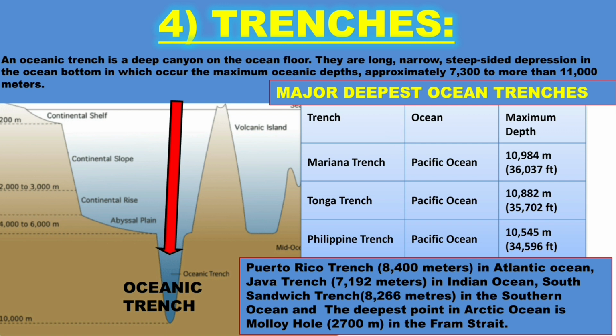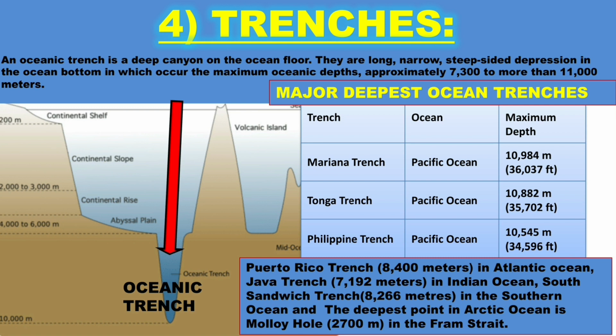Major deepest ocean trenches. Almost all the deepest trenches are found in the Pacific Ocean, and the deepest ocean trench in the world is the Mariana Trench, which has 10,984 meters depth. Second, Tonga Trench in the Pacific Ocean with 10,882 meters depth. Third, Philippine Trench in the Pacific Ocean with 10,545 meters depth.